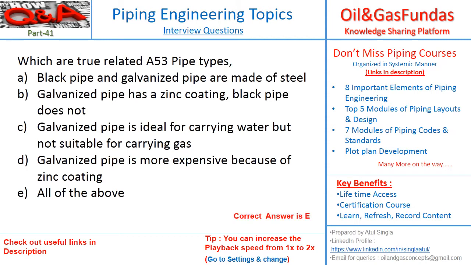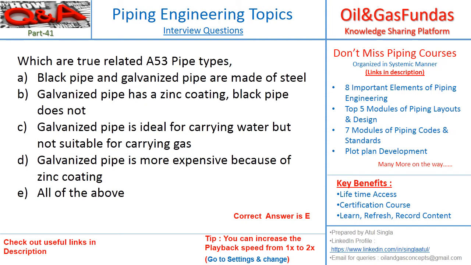So the correct answer is E. A53 is a material type which has galvanized and black pipe. Galvanized is zinc coated and black is not having any coating, but both are made of steel. So the first statement is correct. Galvanized is zinc coated, black is not. So the second statement is also correct.